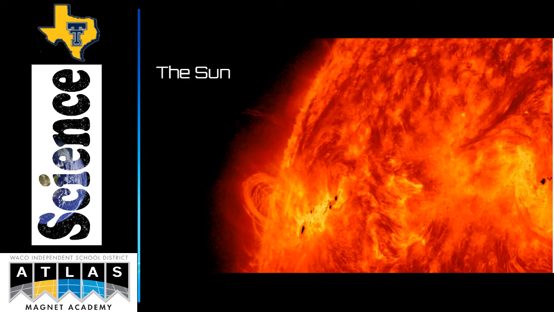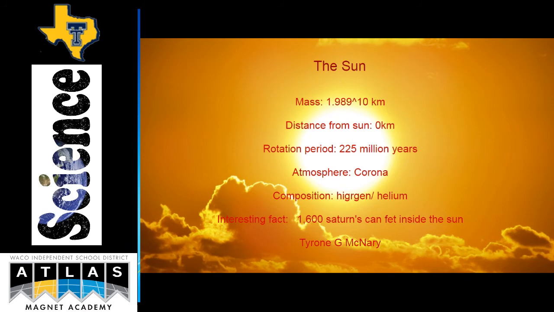The Sun. Mass 1.989 to the 10th power kilometers. Distance from the Sun 0 kilometers. Rotation period 225 million years. Atmosphere, corona. Composition, hydrogen, helium. Interesting fact, 1,600 Saturns can fit inside the Sun.